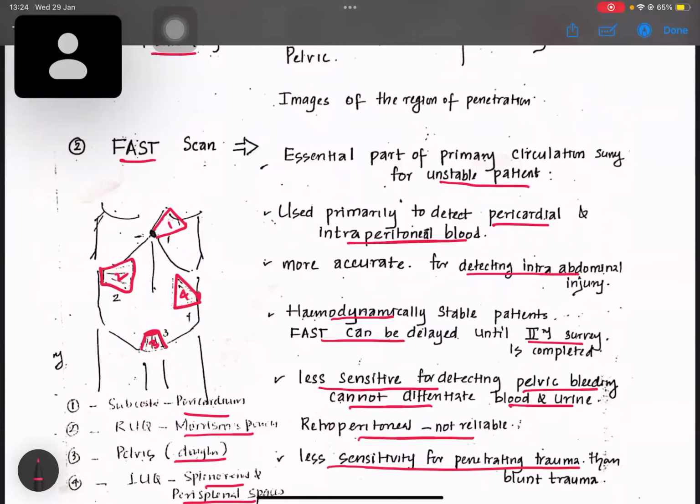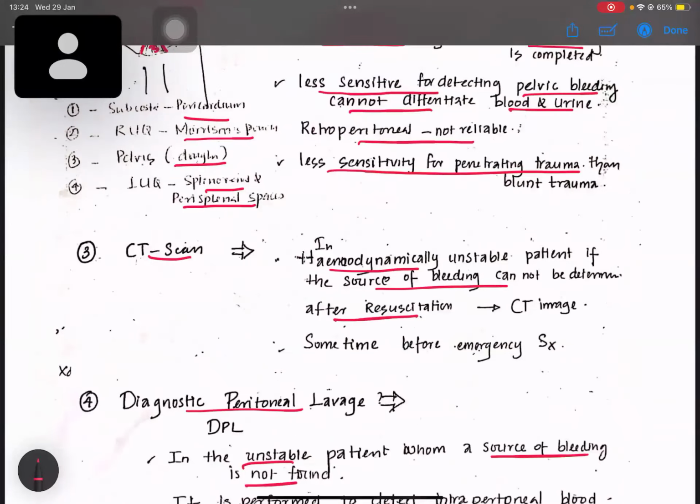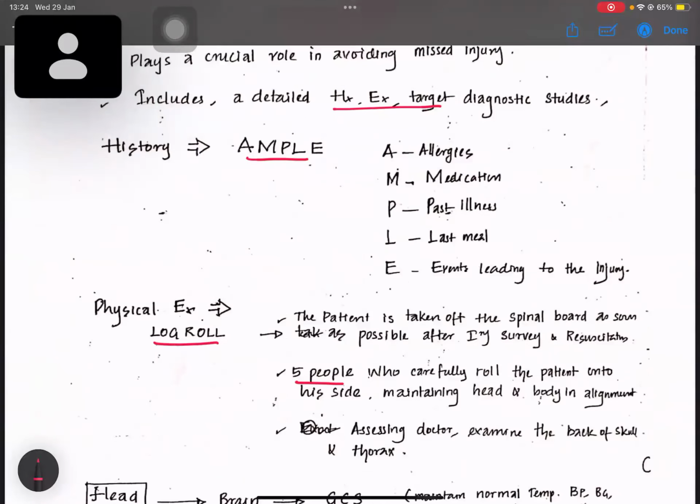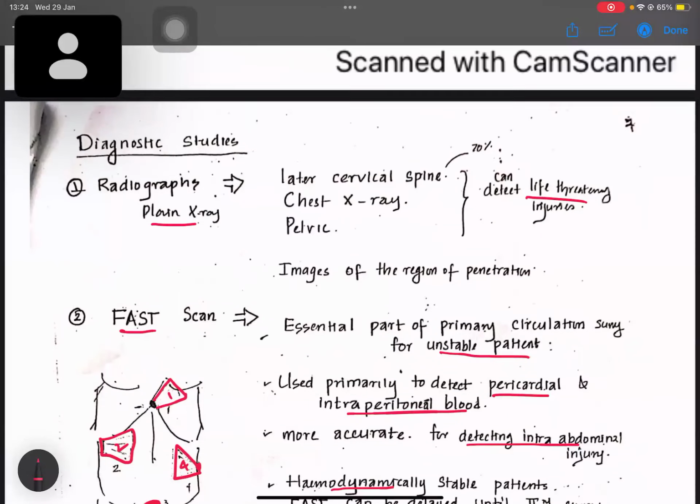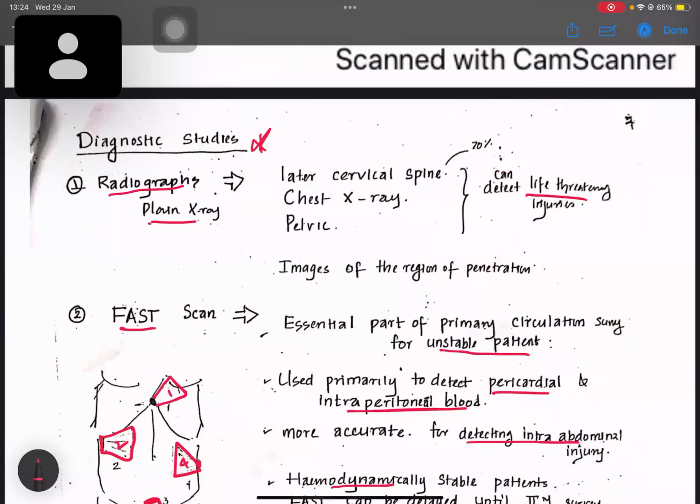Okay, there are more diagnostic studies done for trauma. For those, we do radiographs: plain chest X-ray, lateral cervical spine, and pelvic X-ray. All the X-rays are not done in all the patients. We do investigations in selected patients in a selected manner. You need to know that. When to do and when not to do the investigations will be discussed in later sessions.